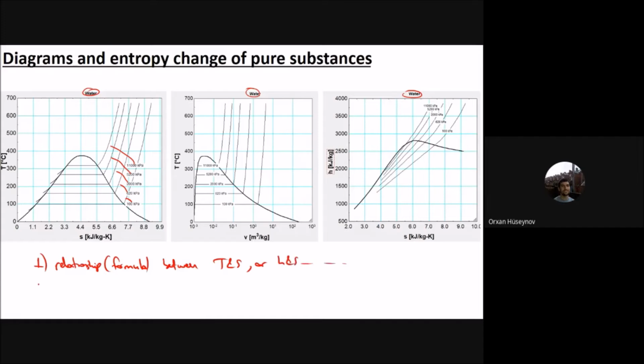And the second one says that you can use the things that we have done for the pure substances. So we can use, for example, the quality. This is the famous one for entropy as well.